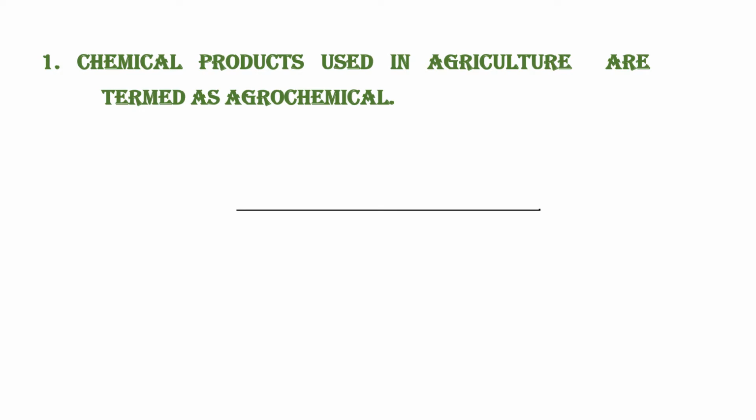Now, what are agrochemicals? These are the chemical products that are used in agriculture. They are termed as agrochemicals. Right? Next, the types of agrochemicals.